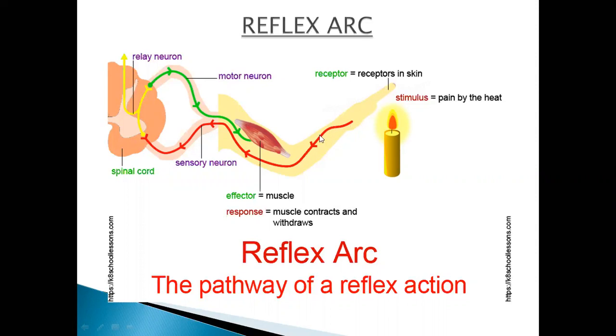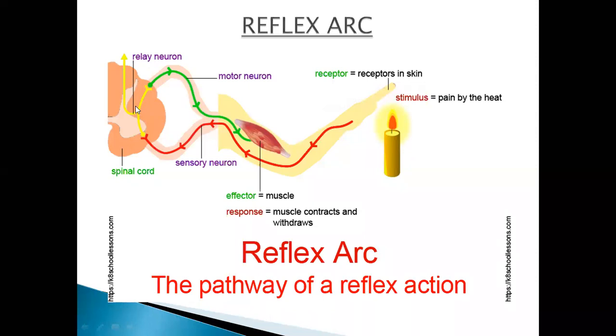Now this message is going from the receptor cells towards the relay neuron through these sensory neurons. These are the sensory neurons that are sending the message towards the relay neuron. From here you can see this is a part of the spinal cord, right? But from this region it is not going towards the central nervous system.